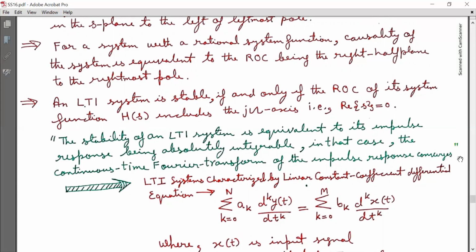An LTI system is stable if and only if the ROC of its system function H(s) includes the j omega axis, that is, real s is equal to 0. The stability of an LTI system is equivalent to its impulse response being absolutely integrable. In that case, the continuous time Fourier transform of the impulse response converges.